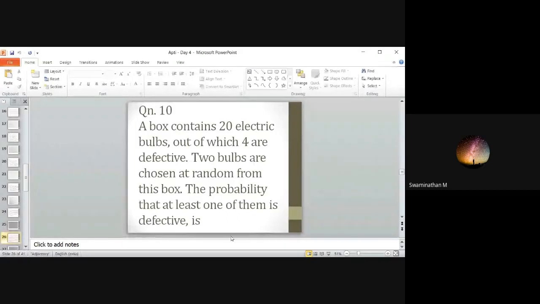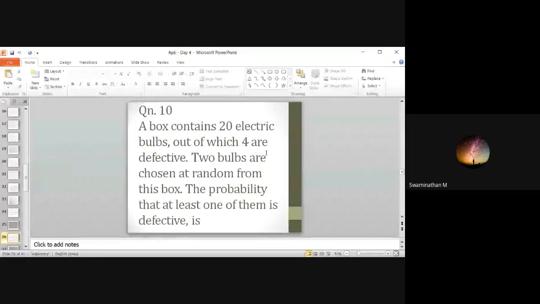So at least 1 means you can find it like 1 defective or 2 defective. For 2 conditions you find and then add. The other easy way is 1 minus probability of none is defective. That will be the easy way. I repeat, at least 1 is defective means you can find easily like 1 minus probability of nothing is defective.